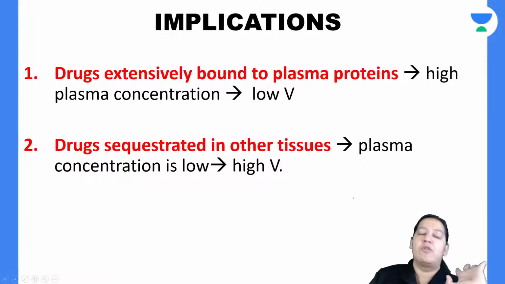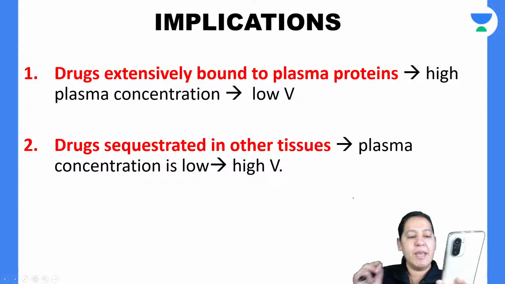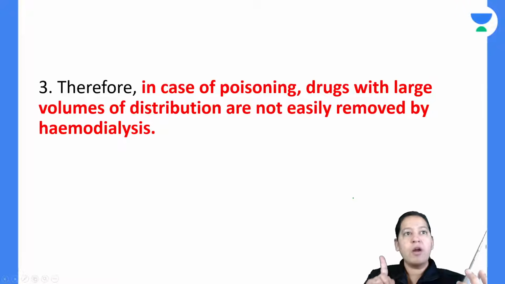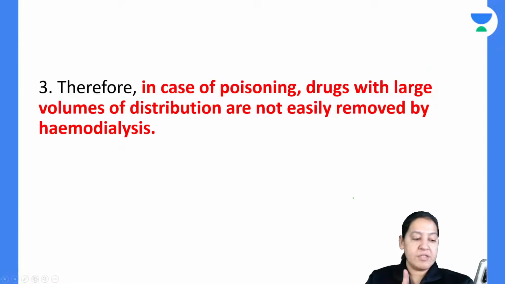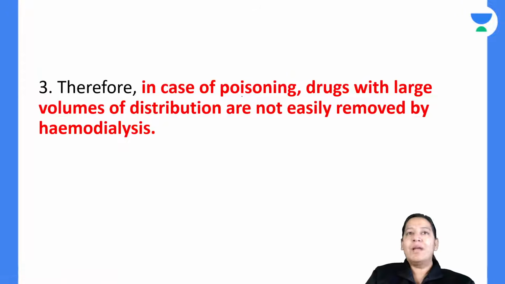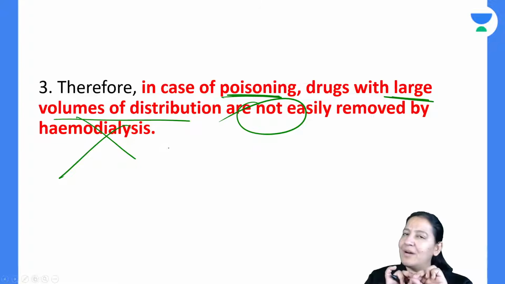So that is the concept I want to give you here according to volume of distribution. Yes, Abhirami is saying hemodialysis for low volume of distribution. Very good. Hemodialysis for low volume of distribution, and no hemodialysis for high volume of distribution. Agreed? So it is written here. In case of poisoning, for drugs which have high volume of distribution, don't do hemodialysis.